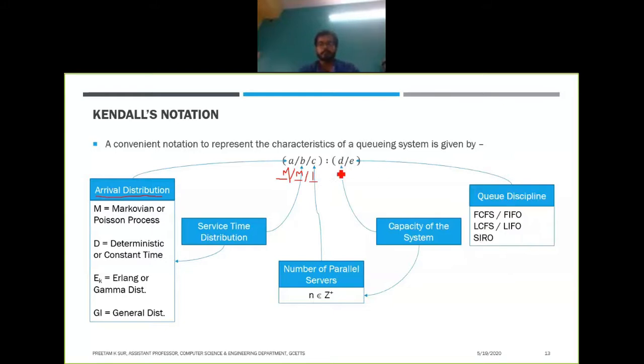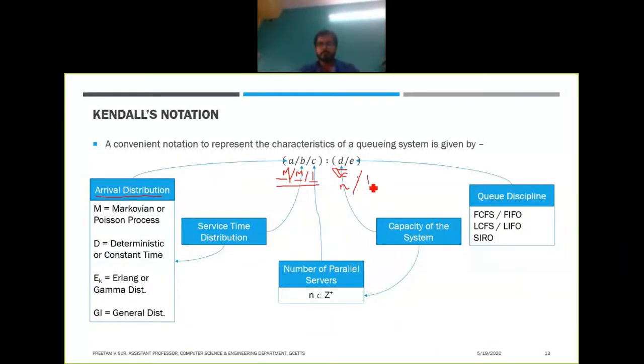E basically gives you values like FCFS or FIFO, LCFS or LIFO, or SIRO, like this queue discipline. So we'll see this M/M/1, that is the Poisson queue, and with that we will have two different variations of D: when we have infinite capacity, or when we have some constant capacity denoted by N. For both cases we will have FIFO.